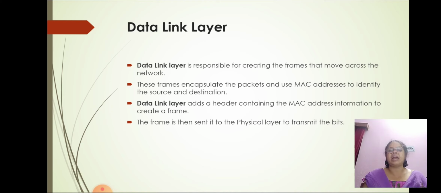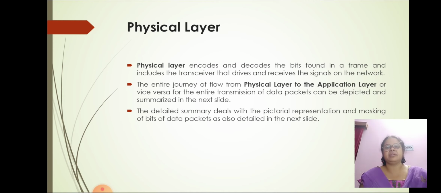Data link layer adds a header containing the MAC address information to create a frame. The frame is then sent to physical layer to transmit the job. It is important to keep this in mind.